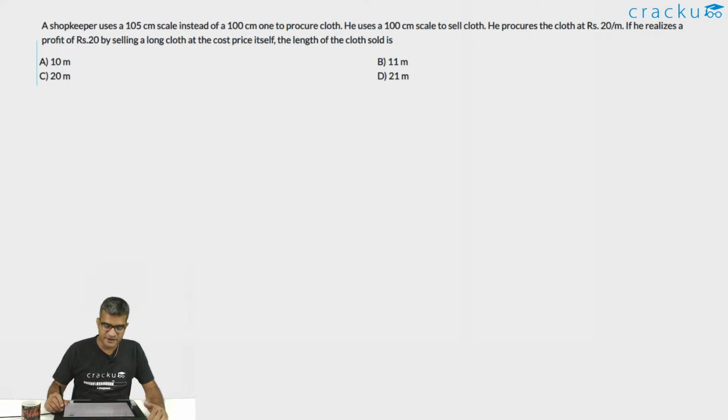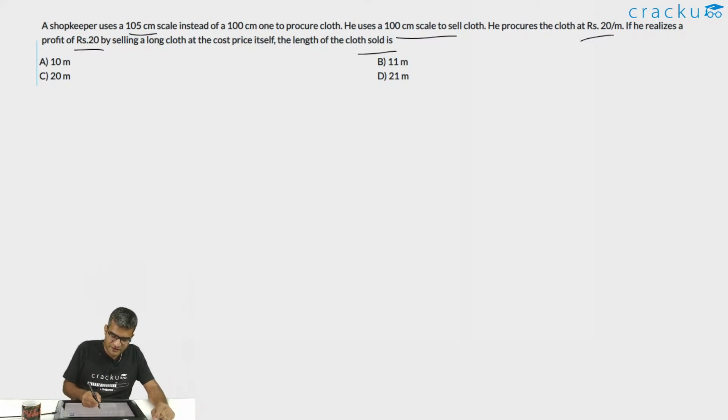A shopkeeper uses a 105 centimeter scale instead of a 100 centimeter scale to procure cloth. He uses a 100 centimeter scale to sell cloth. He procures the cloth at rupees 20 per meter. If he realizes a profit of 20 rupees by selling a long cloth at the cost price itself, what is the length of the cloth sold?